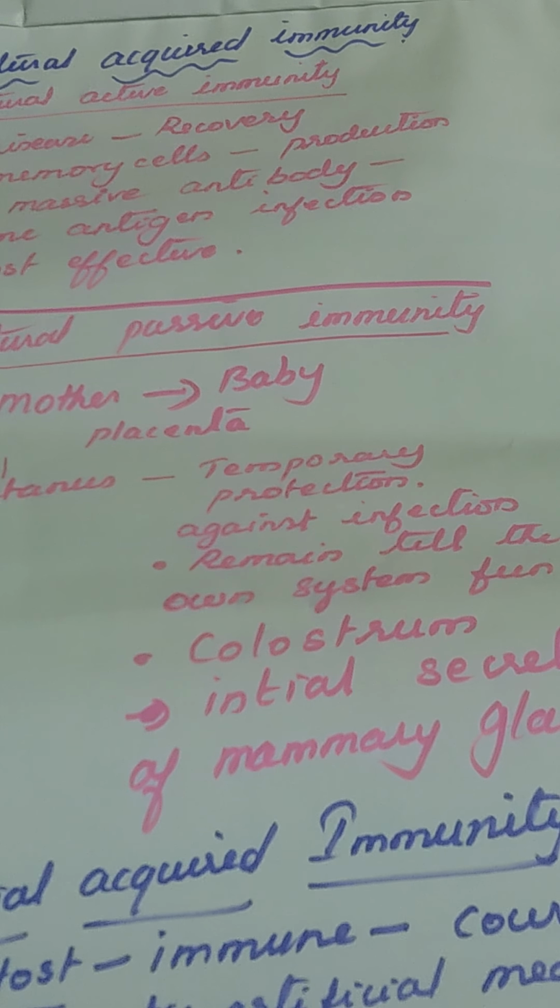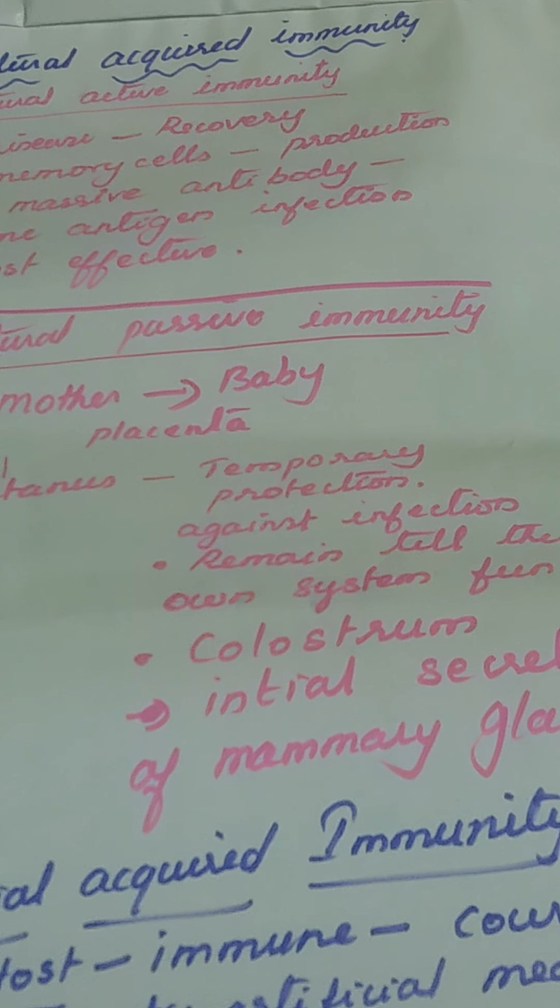Colostrum. What is colostrum? It is the initial secretion of the mammary glands, which has a lot of WBCs and a lot of antibodies. If you feed that colostrum to newborn babies, they will get antibodies. Until its immune system develops, the mother's antibodies will help the baby defend against diseases. This is passive because it is produced in the mother, and the baby's body is the secondary one, not the primary one.